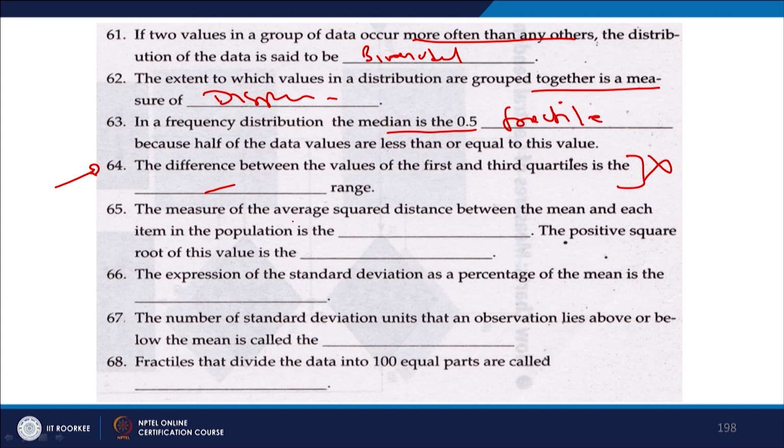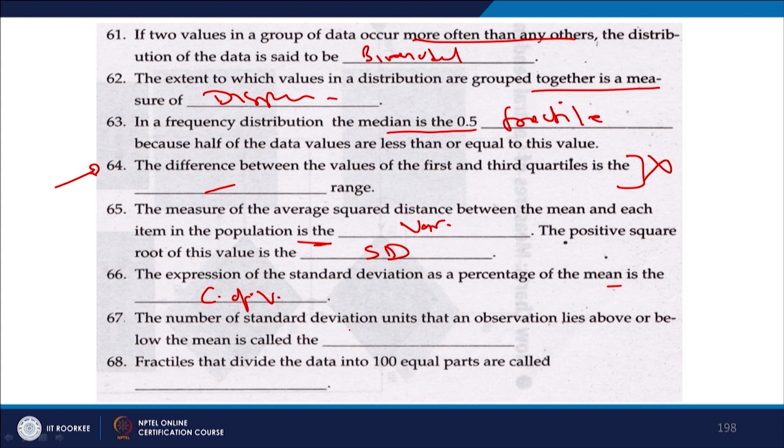The measure of the average squared distance between the mean and each item in the population is what? The positive square root of this is the variance, and this is the standard deviation, is it not? This is the variance, right. The expression of the standard deviation as a percentage of the mean is what? It's the coefficient of variation, right, coefficient of variation.